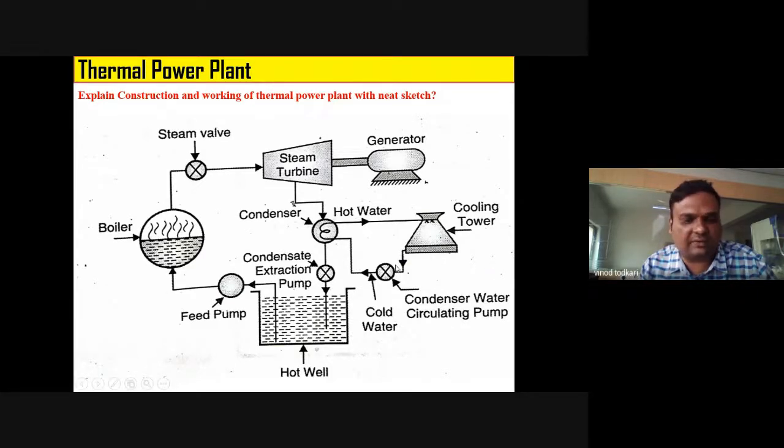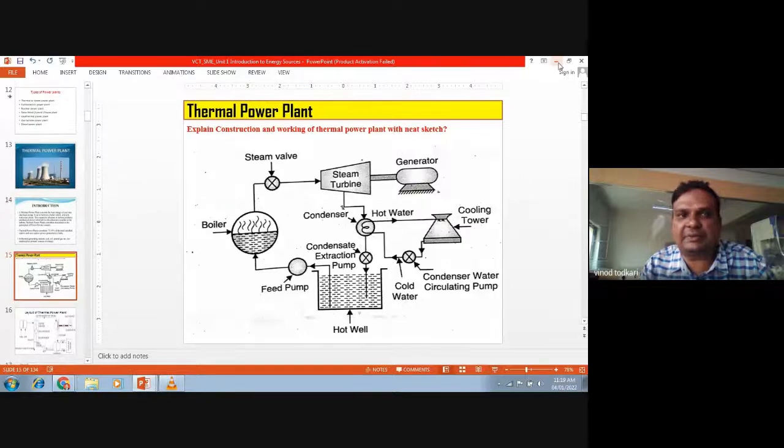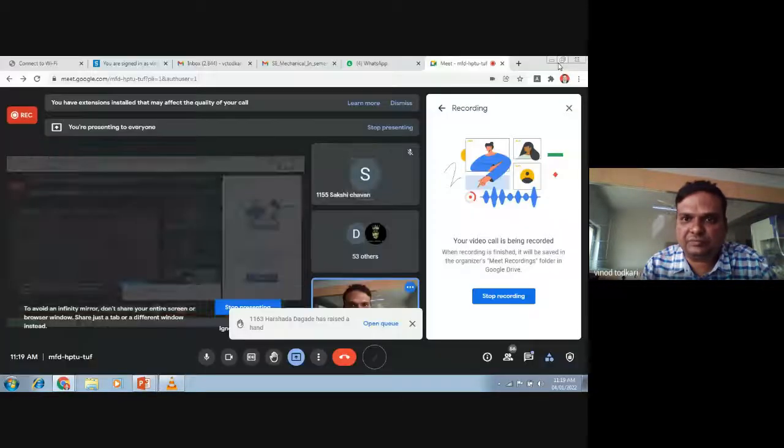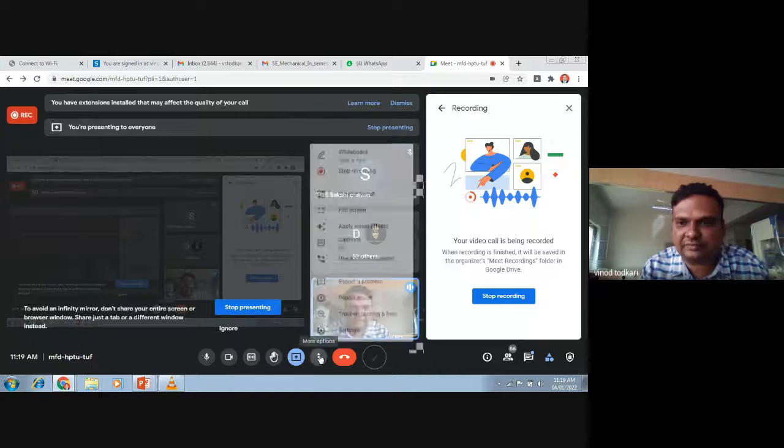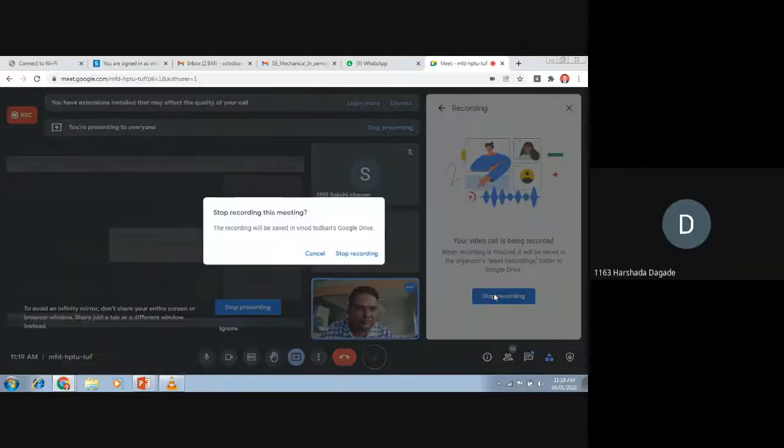So the concept of thermal power plant is clear to you. See, other power plants are very simple. Yes, Harshada, any questions? No, sir. Okay.